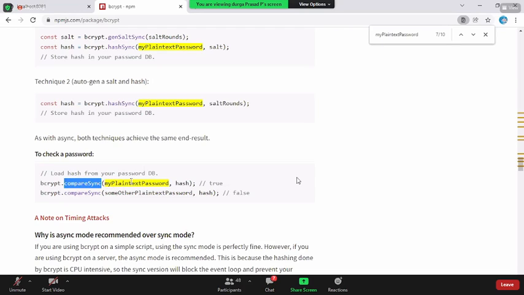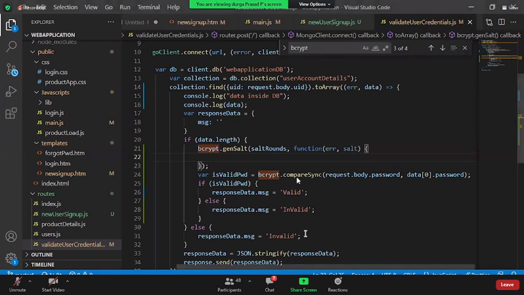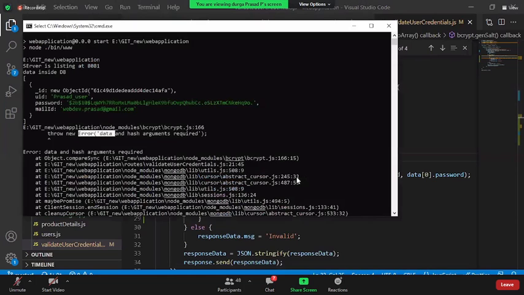Load hash from your password DB. Yeah, this is the valid way. Okay, save. In the DB, this is the password which is stored. We are taking this and comparing it. Am I giving the wrong password?